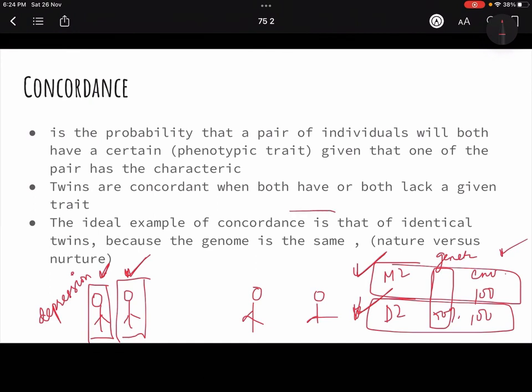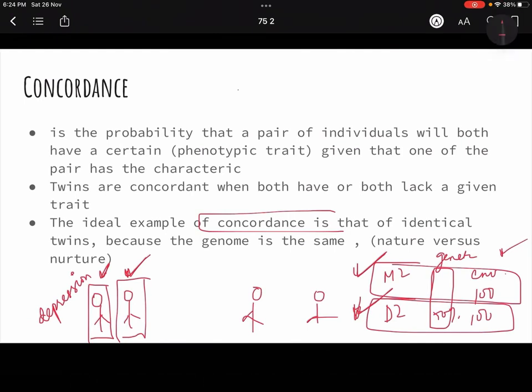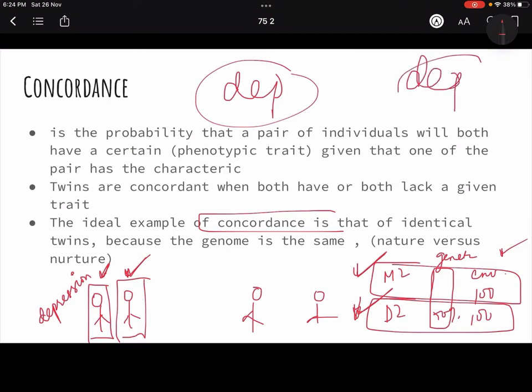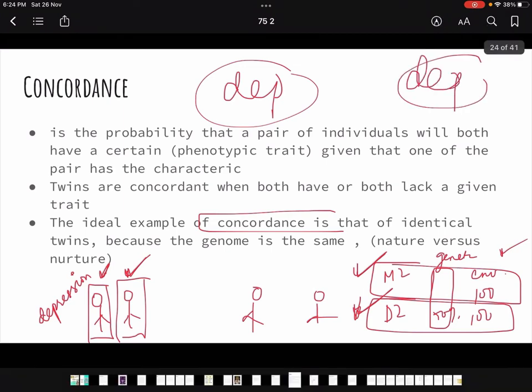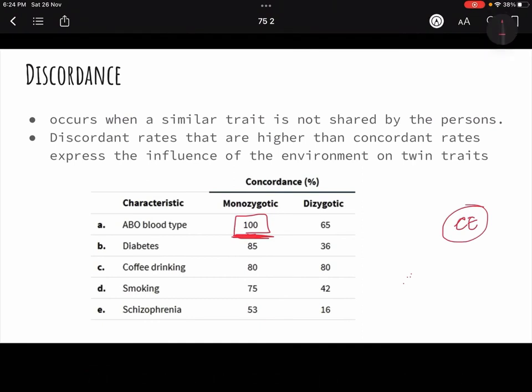I've told you examples of concordance. That means we are seeing whether two people are having the trait or not having the trait. If both are having the trait, that is concordance. If both of them are not having the trait, that is also concordance, right? So it is not that both are going to have it only. For example, both are not having depression, ठीक है? That is also concordance. Both are having depression, even that is concordance. So you need to understand. And discordance क्या हो गया? One person is having it and one person is not having it.